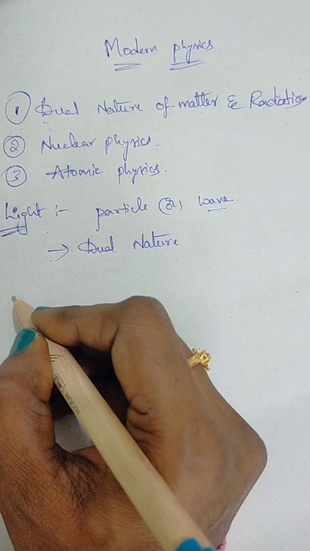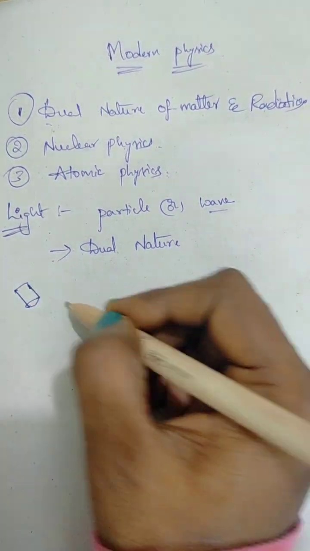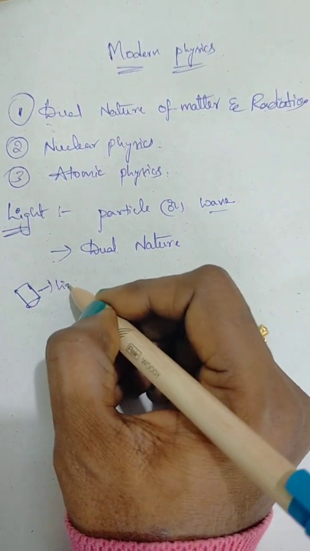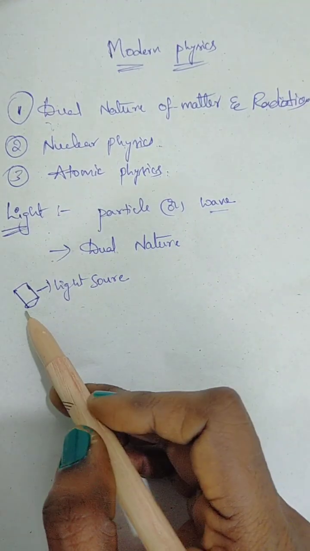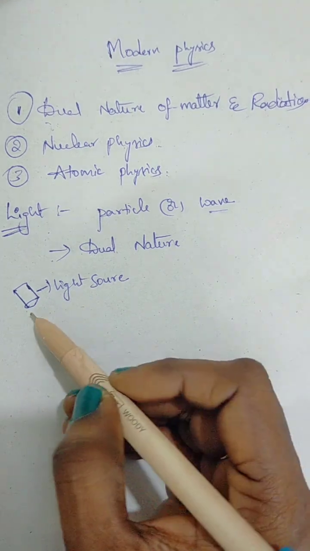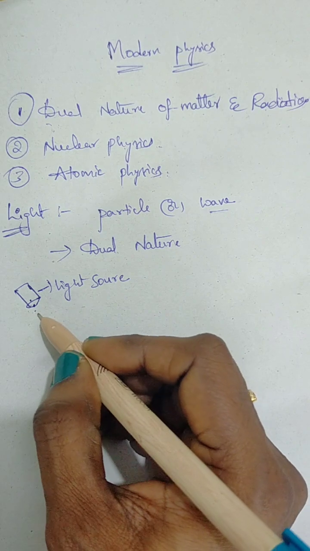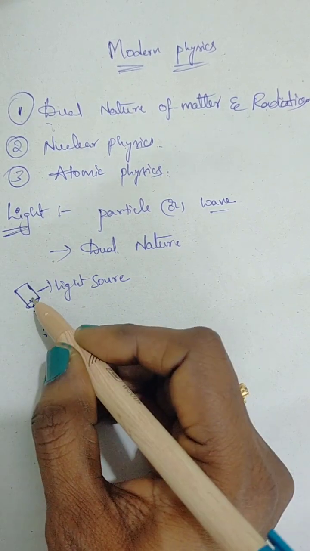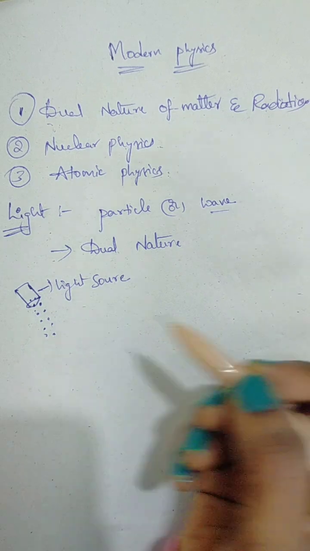So, when we take a light source, this is nothing but a torchlight. When we take torchlight as a light source, from this light source we are getting light in the form of energy. But here we are taking it as a particle.